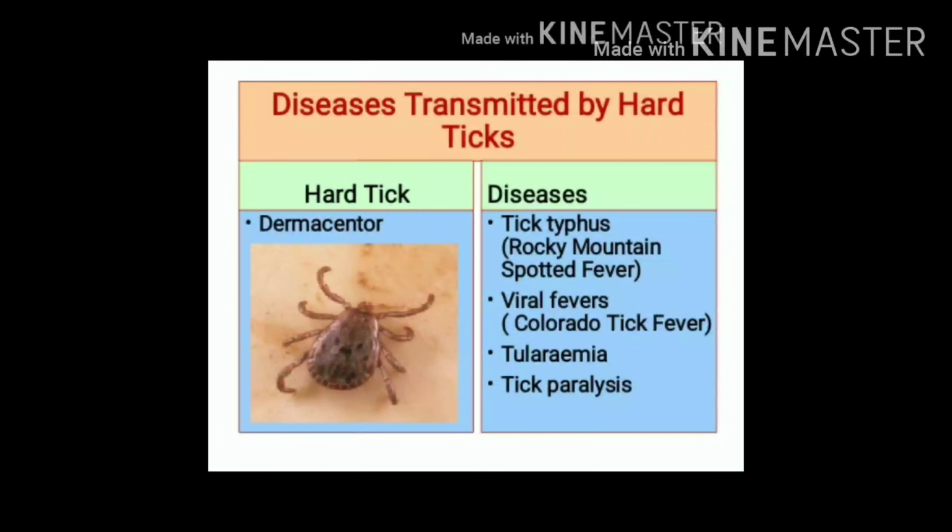Let's see most important aspect, that is public health importance of ticks. What are the diseases transmitted by hard ticks?